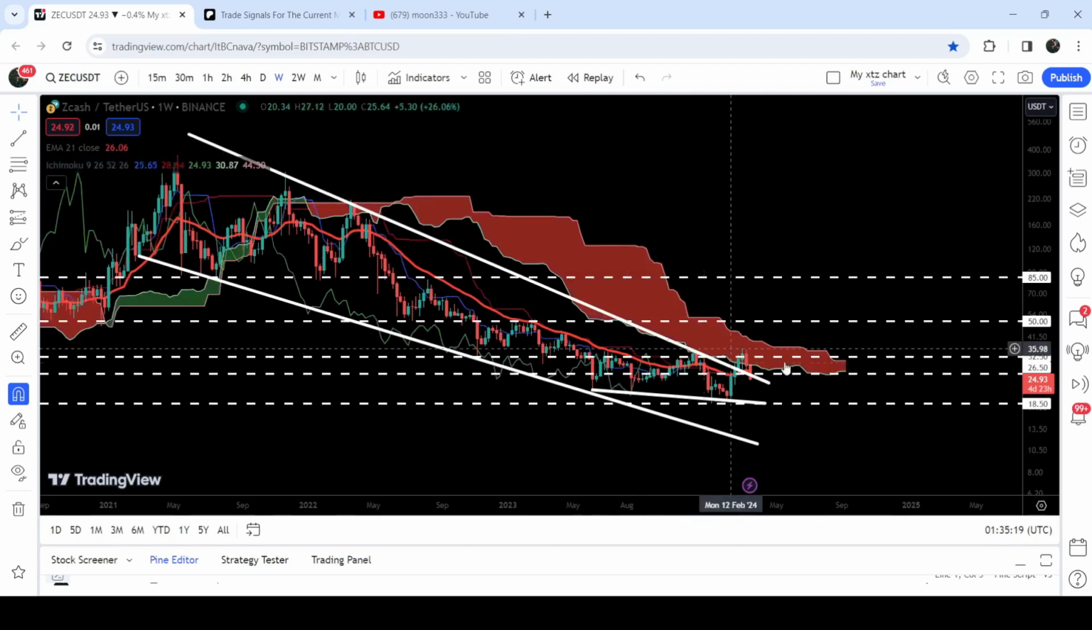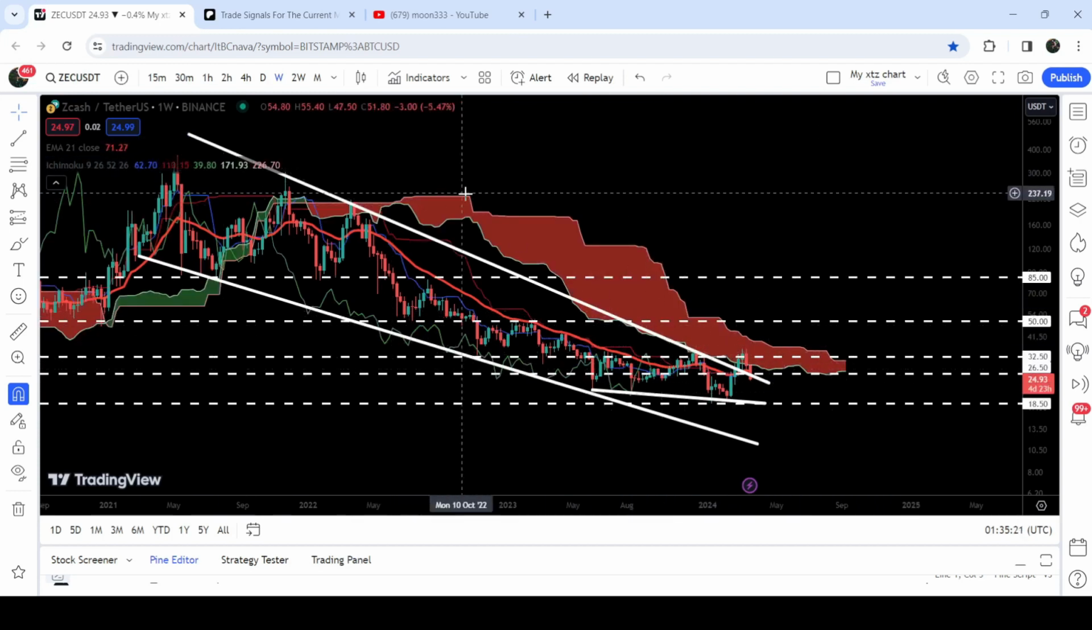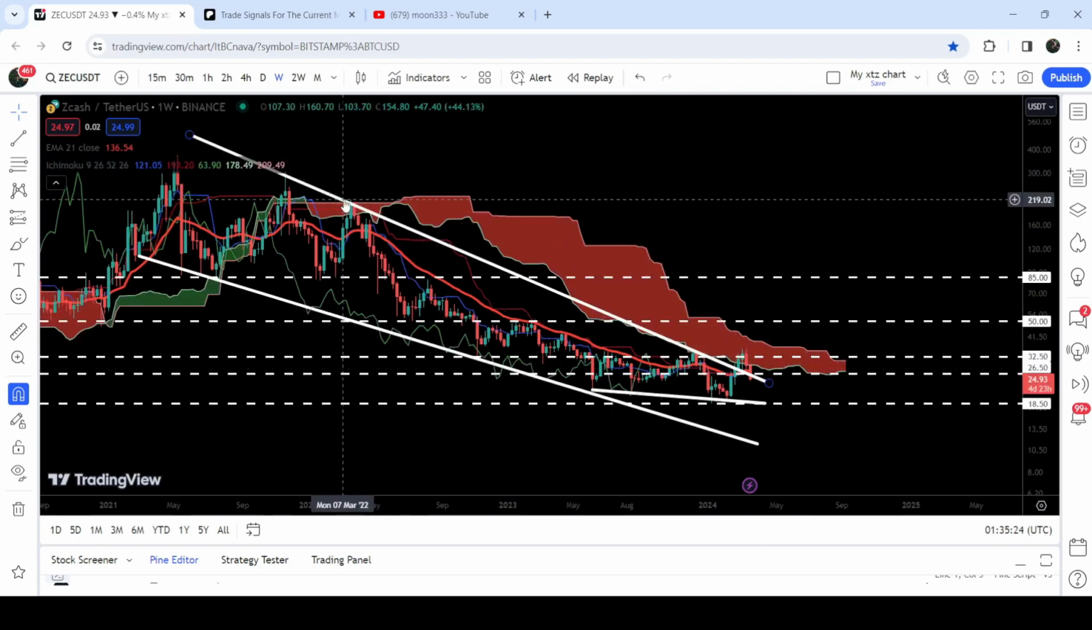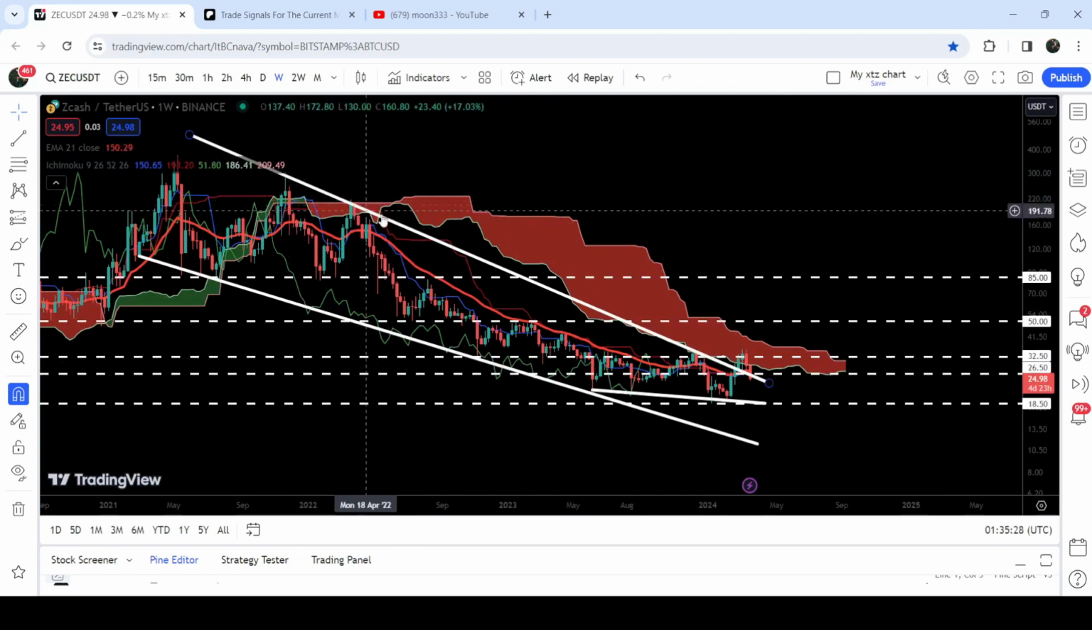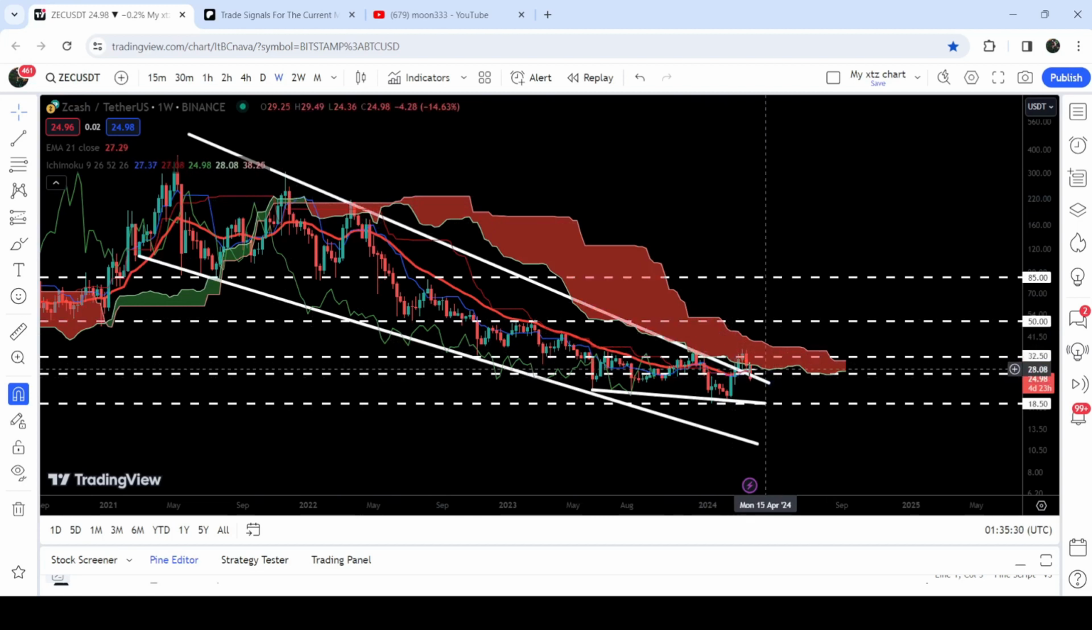And at the same time, you can see that Zcash was trying to break out this quite long-term resistance of the Ichimoku bearish cloud as well. Previously, we got rejection here and here and here as well. And right now, you can see that after getting rejected by this resistance of the bearish cloud, the price line has again dropped down to this previous resistance of the channel that can now work as support.